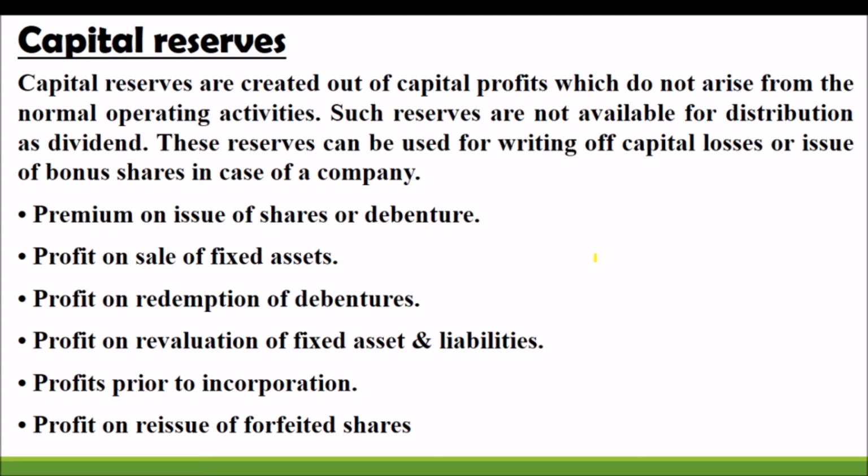Suppose you are interested to sell that asset. When you go to sell that asset, you are getting 40,000 instead of 30,000. So 10,000 you are getting more than what you expected. That 10,000 is known as capital profit, the profit on sale of fixed asset. That type of items will contribute to the capital reserve.